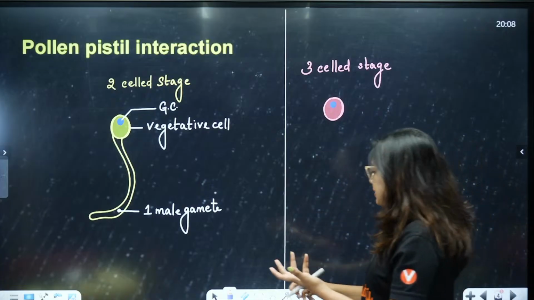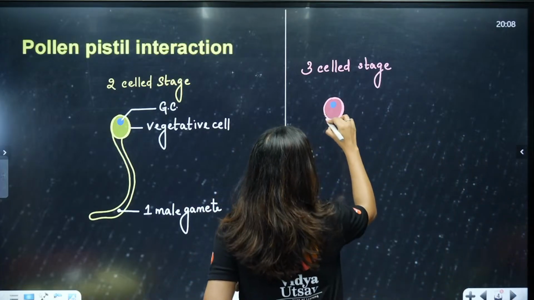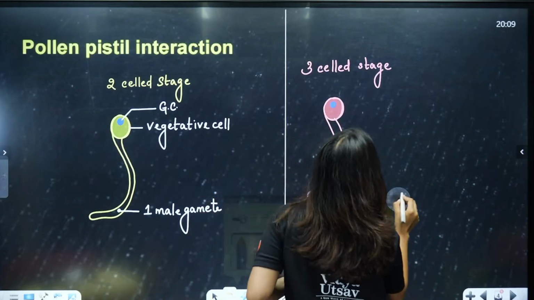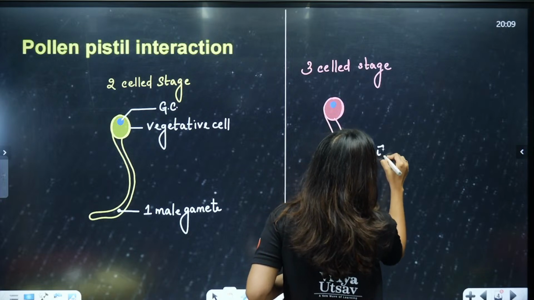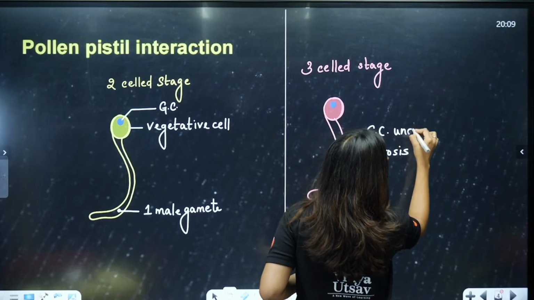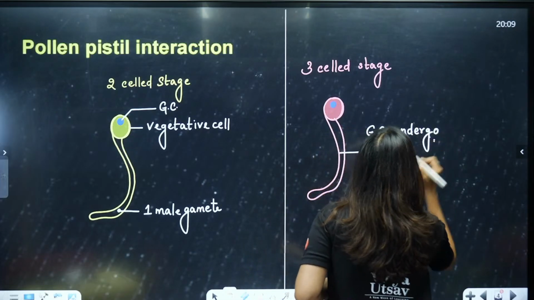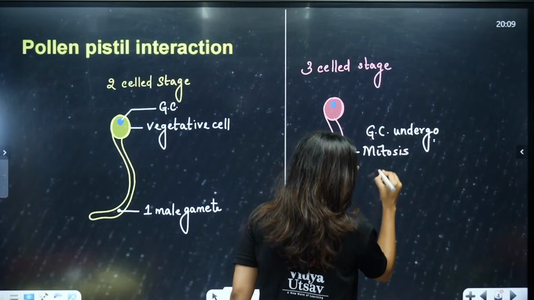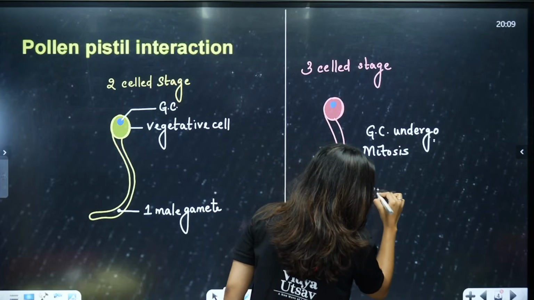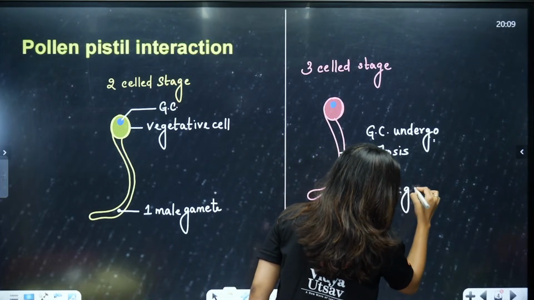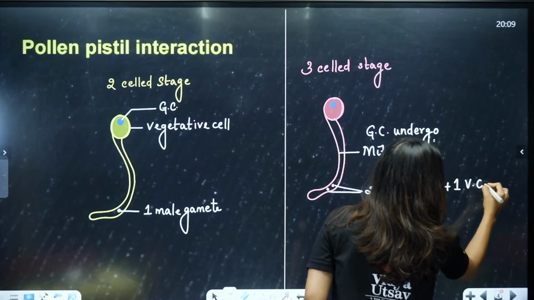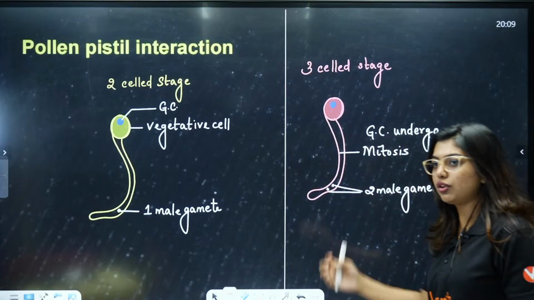But after some time, once the pollen tube germination happens, we notice that the generative cell (GC) will undergo one more mitosis, and this will lead to 2 male gametes plus 1 VC. I hope this is clear to all of you. Clear?